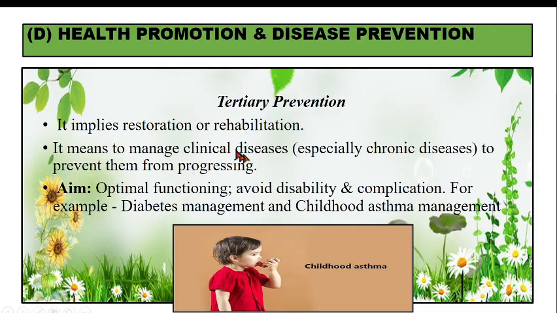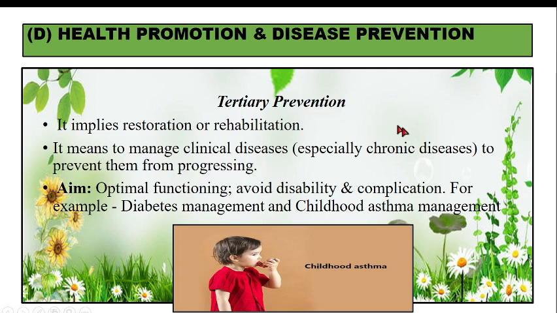Now, in health promotion, the last is tertiary prevention. In tertiary prevention, the disease has already occurred. So, those steps which are taken to minimize the severity of the disease are called tertiary prevention. This implies restoration or rehabilitation, managing chronic diseases and preventing them from progressing. And what is the aim? We want optimal functioning. We want to avoid disability and complications, for example, in diabetes and childhood asthma management.